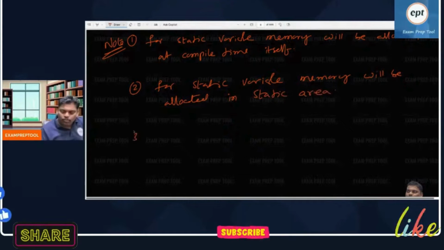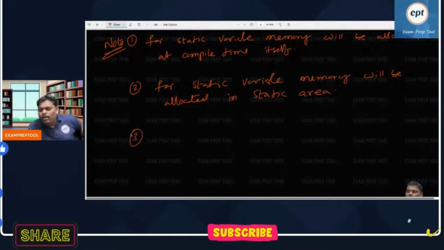Now one more thing: static area more or stack area more? Which one more?